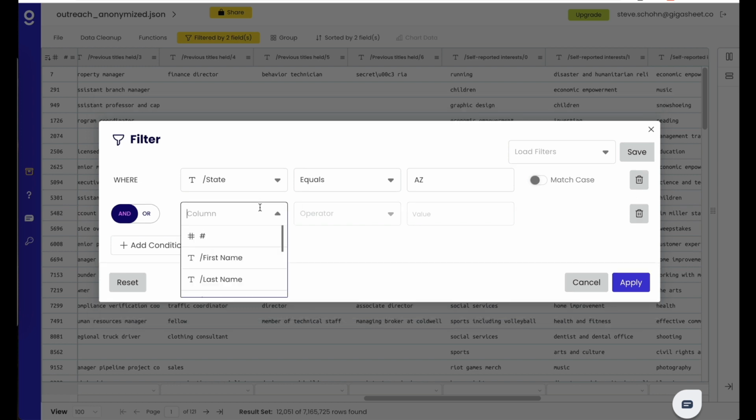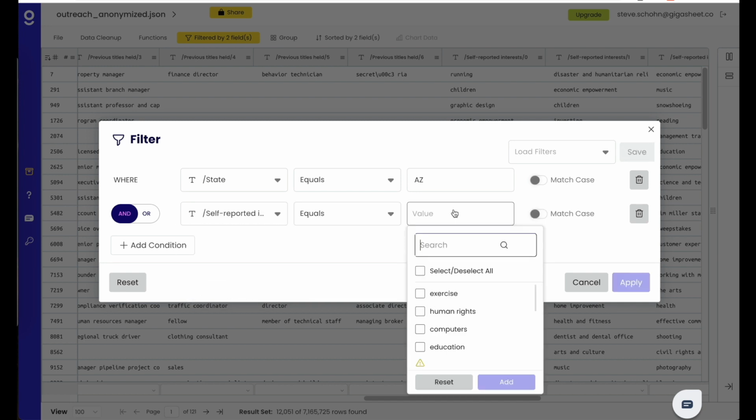And then instead of implied salary, what we're going to do is use that self-reported interest column. As I scroll down, that self-reported interest column, I should say, equals, and then I'm just going to start typing in a bunch of potential interests. So green technology, green economy, never the Green Bay Packers, green energy, green roof, and so on. And I'm just going to choose a bunch of these here. I can also type in environment, and I can have environment, the environment, and so on. I can type in, let's see, how about solar? Type in solar, and I get solar photovoltaic, solar cells, and so on. And I can just choose a bunch of these.